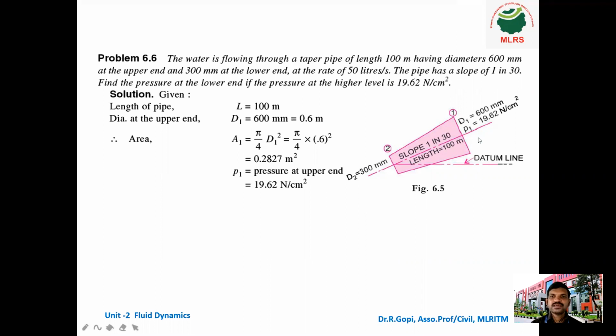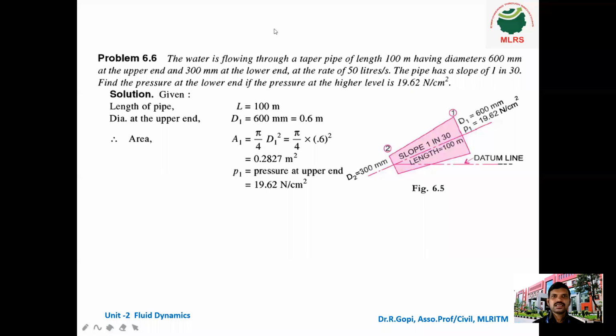This is your upper end, 600 mm, and the lower end, 300 mm, at the rate of 50 liters per second, which is the discharge. The pipe has a slope of 1 in 30. Find the pressure at the lower end if the pressure at the higher level is 19.62 Newton per centimeter square.